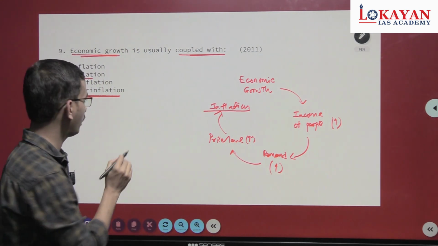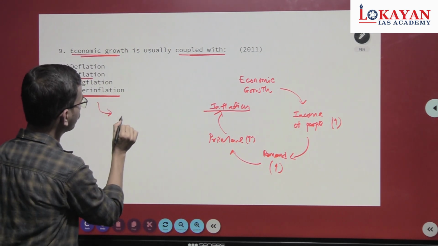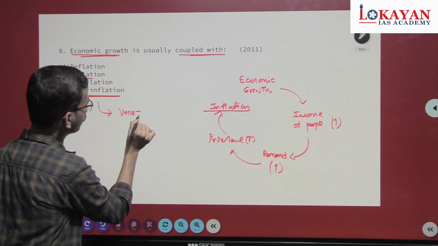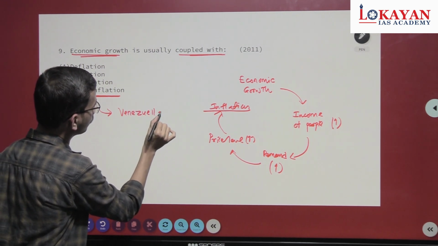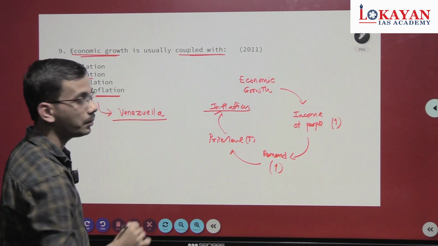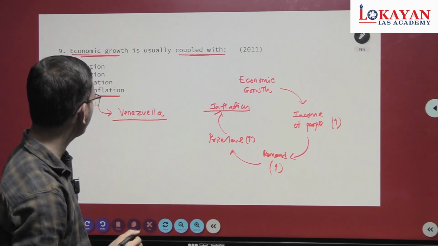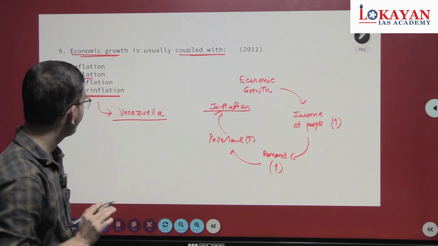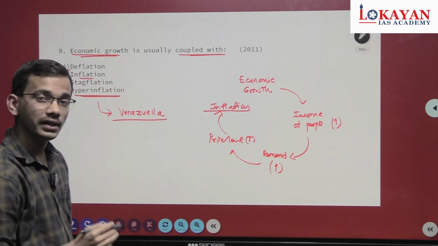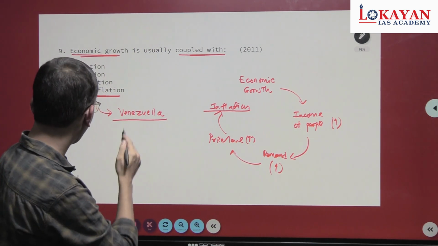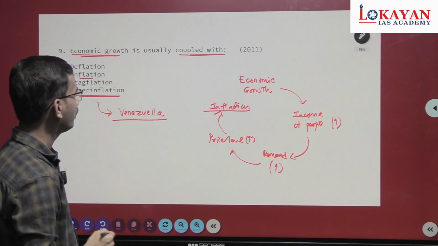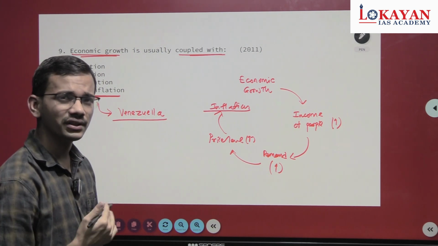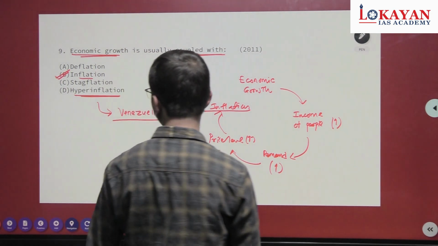It is Venezuela. So we have the syllabus point, important international events, so a question can be asked. Venezuela suffered hyperinflation, very steep, very high inflation. Okay, 1000%, 100%, 2000%, etc.